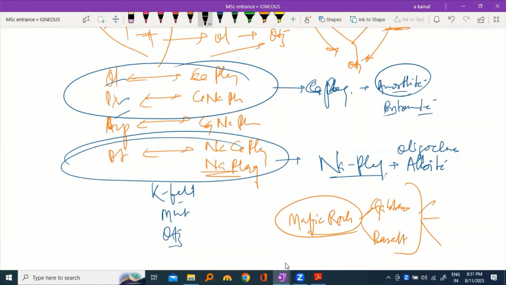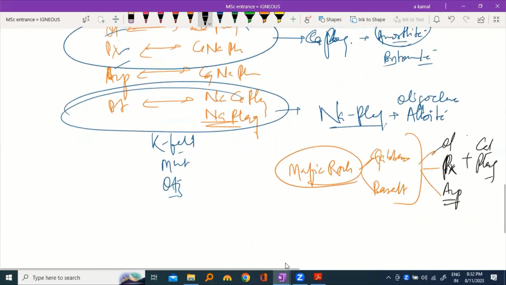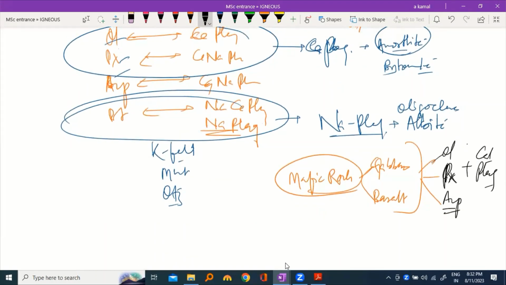Generally pyroxene, plagioclase, amphibole and some olivine. And which plagioclase especially? Calcium rich plagioclase.